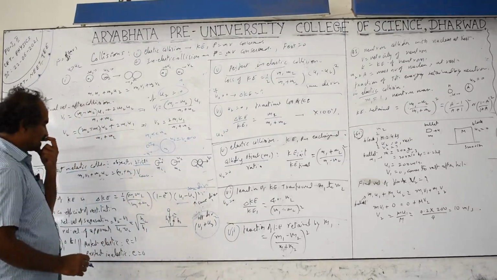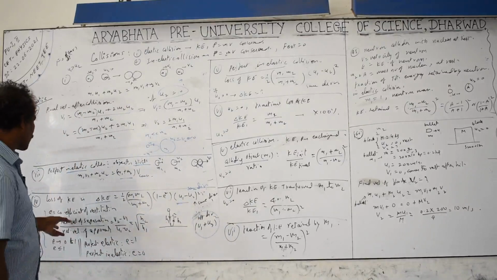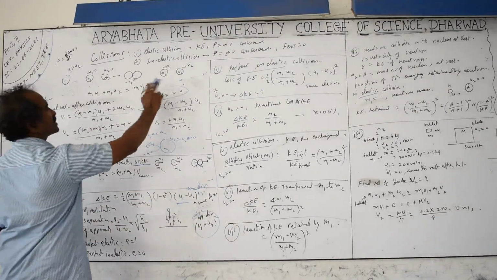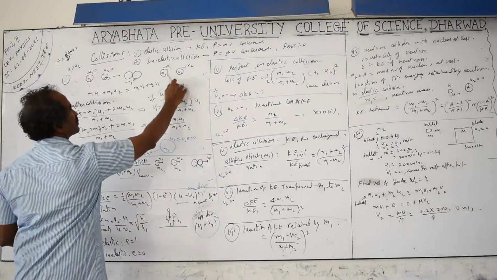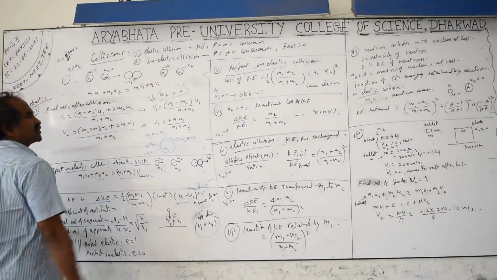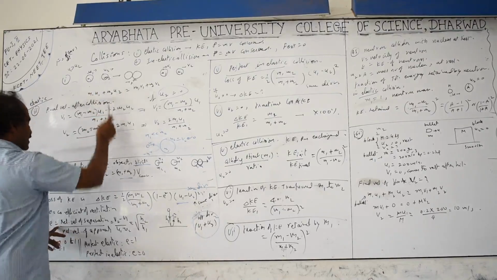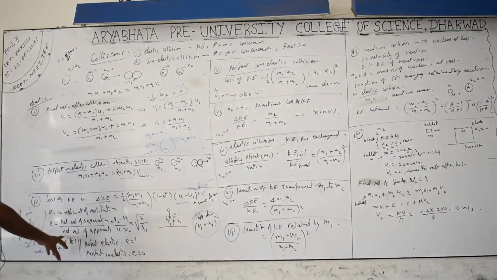Next, elastic collision. This e, small e, is called the coefficient of restitution. It is the ratio of the relative velocity of separation to the relative velocity of approach. Relative velocity is the difference of two velocities for motion in the same direction, meaning v2 minus v1. Relative velocity for opposite directions is the addition of the velocities. The initial relative velocity is u1 minus u2 because u1 is greater than u2. Relative velocity of separation by relative velocity of approach is called e, the coefficient of restitution.